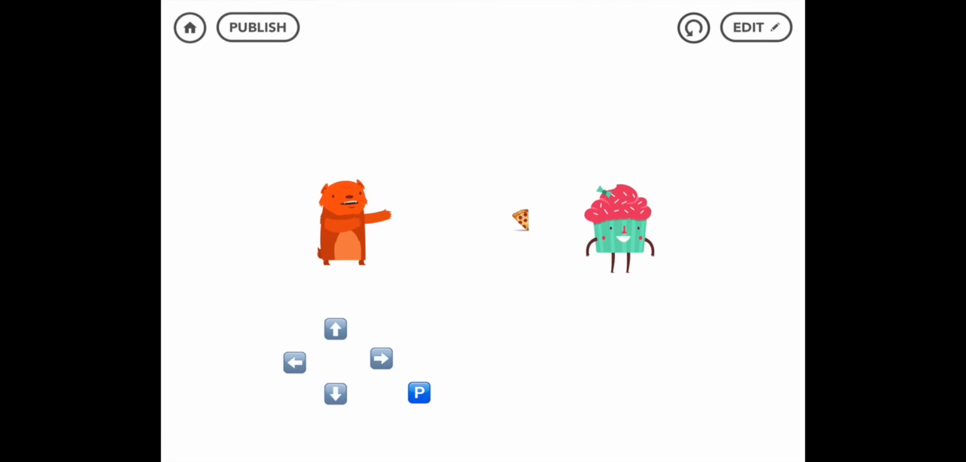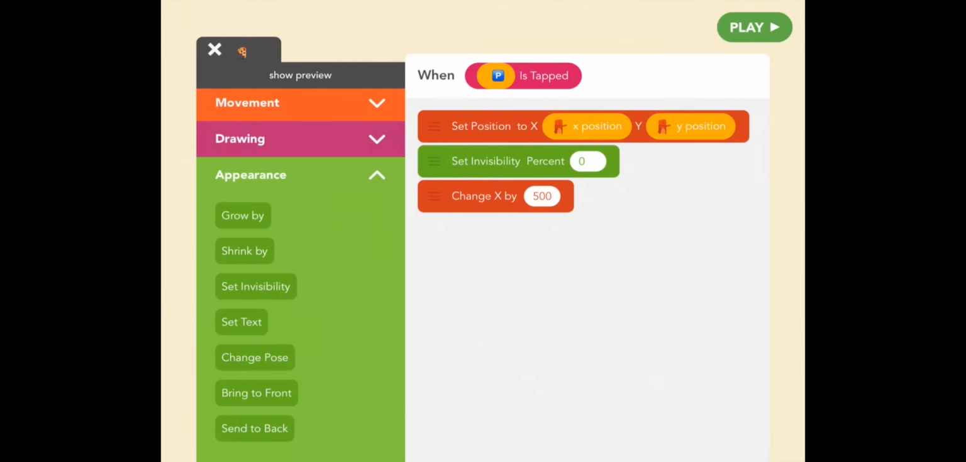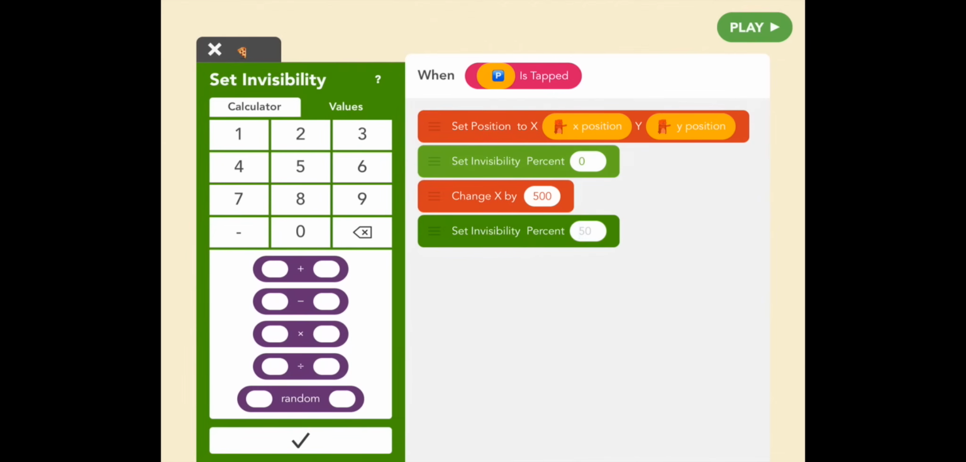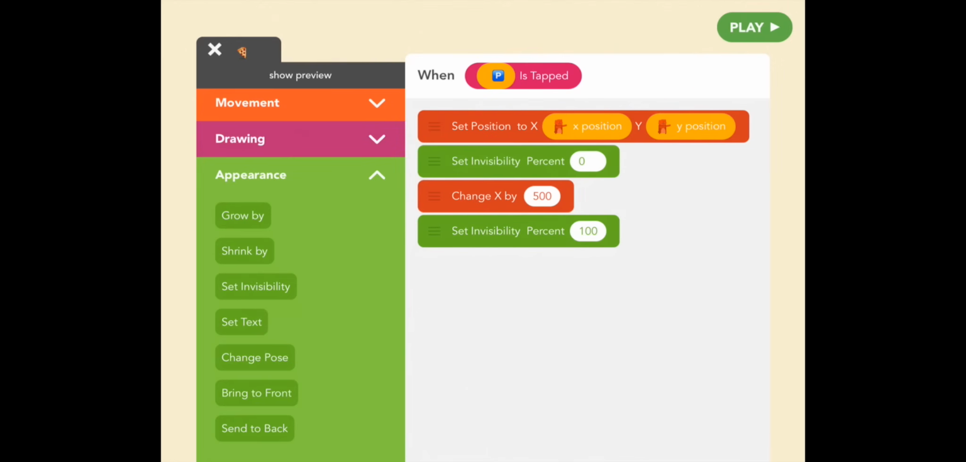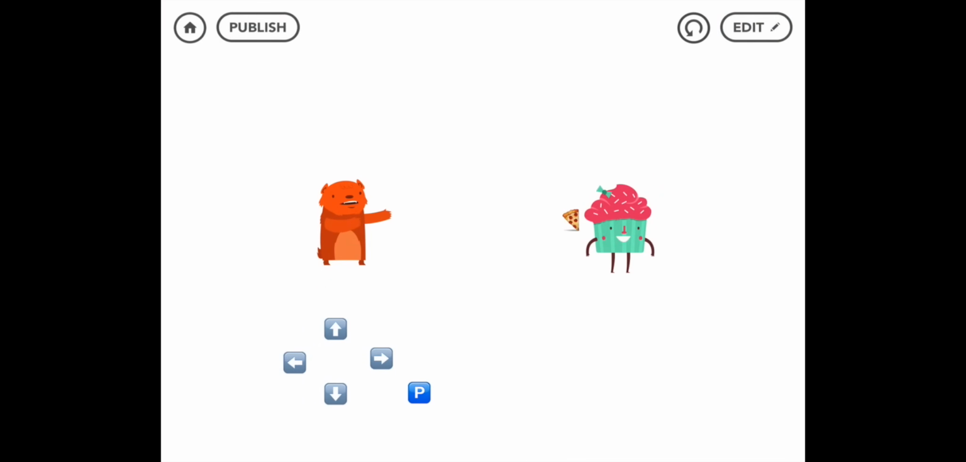Great. And one last thing, go back to edit. When the pizza is fully thrown, let's make it invisible again. And the idea here is that it's regenerating in his pocket, I guess. So 100% would be fully invisible. And let's play. And move bear around and throw. Wonderful. Good job.